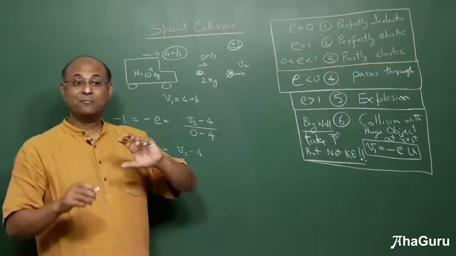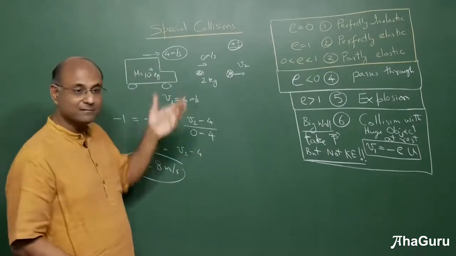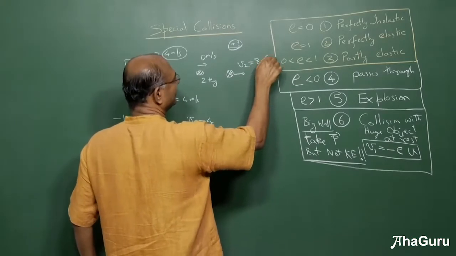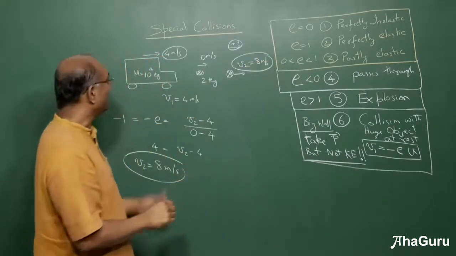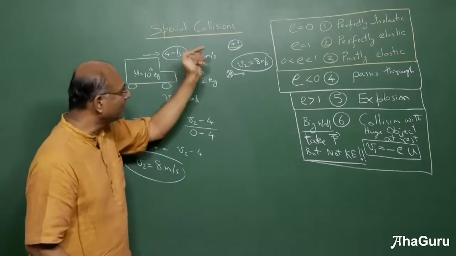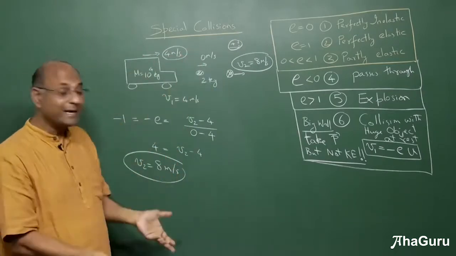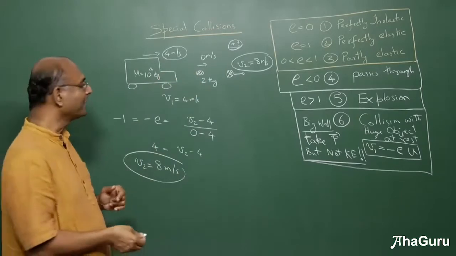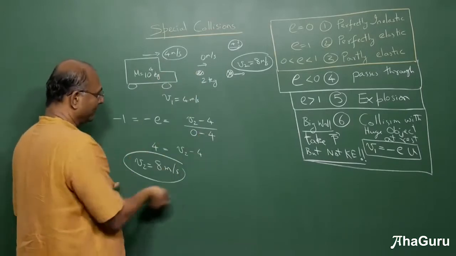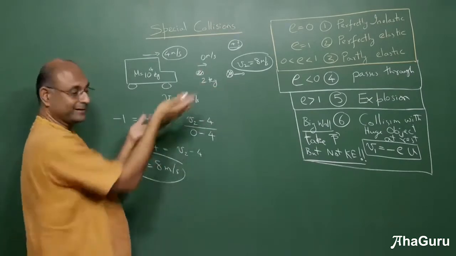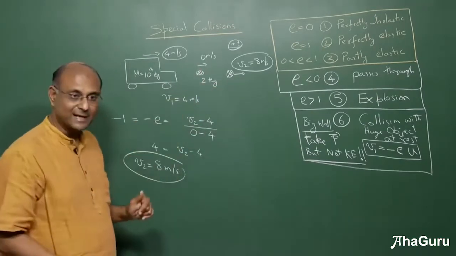So, this guy is flying off with double the speed of this guy. Sounds a little weird, no? You are approaching it with 4, but you are going away with 8. Why should that object run away with 8? So that is the question that we want to answer. Of course, our coefficient of restitution idea, the basic equation, tells you that it must be 8. Nothing wrong with this calculation.